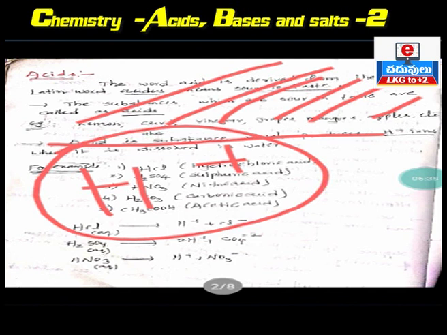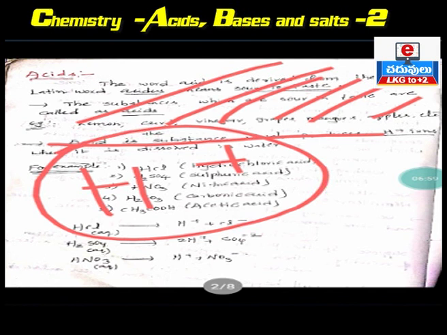Acid is a substance that produces H plus ions when it is dissolved in water. All acids contain hydrogen as the common element. Hydrogen is the common element present in all types of acid, whether organic or mineral inorganic acid. What is the actual definition? Acid is a substance that produces H plus ions when it is dissolved in water. H plus means what? Hydrogen ion.